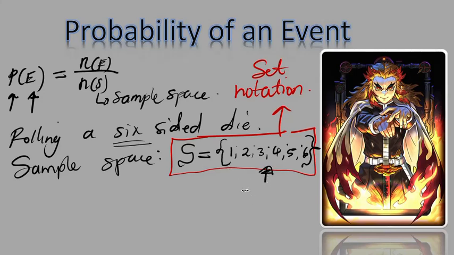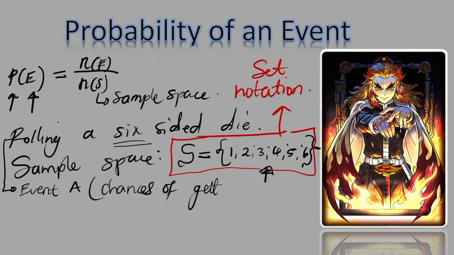So when you are rolling a 6-sided die, you have an event A, whereby event A is the chances of getting an even number. There we go, right?